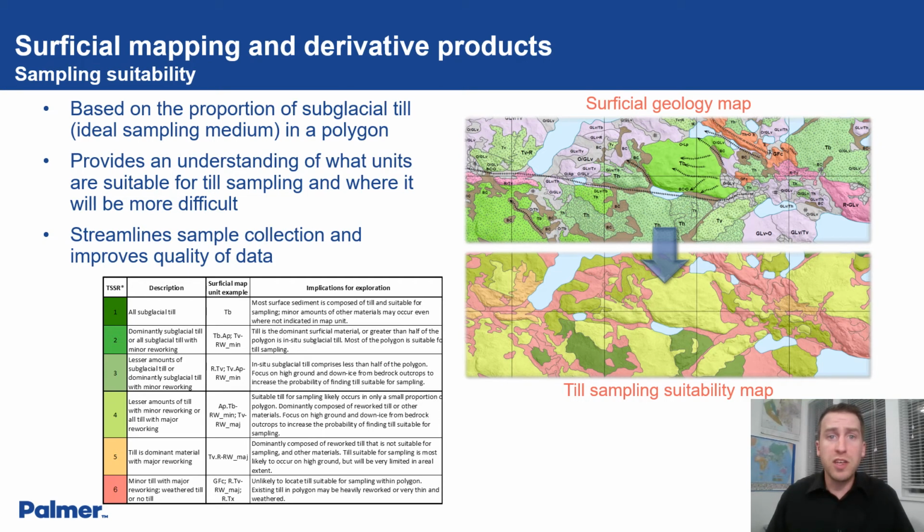Till sampling suitability mapping helps focus sample collection, generally related to till, because we want to find the primary dispersal. But it can be tailored for a specific environment. For example, if there's no till, it can highlight different glacial-fluvial landforms based on their suitability. This can streamline collection and ensure optimal distribution and quality data by planning on till sampling suitability. Till sampling suitability also provides advanced knowledge of where sampling will be easy and what areas are more complex and will require more time or a more experienced sampling crew.